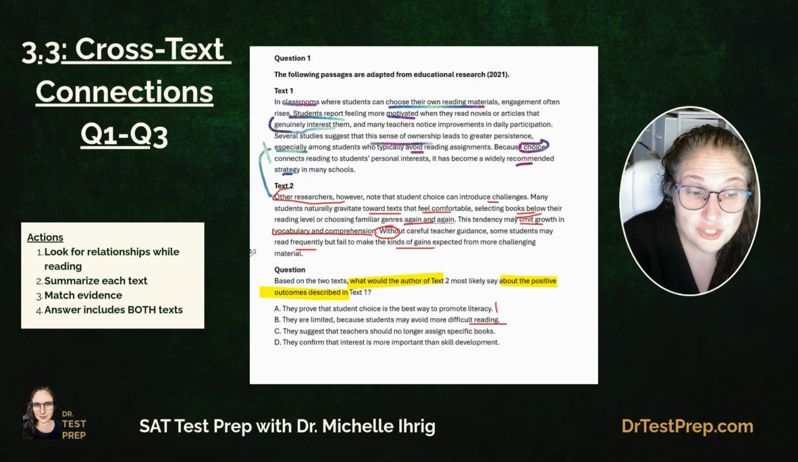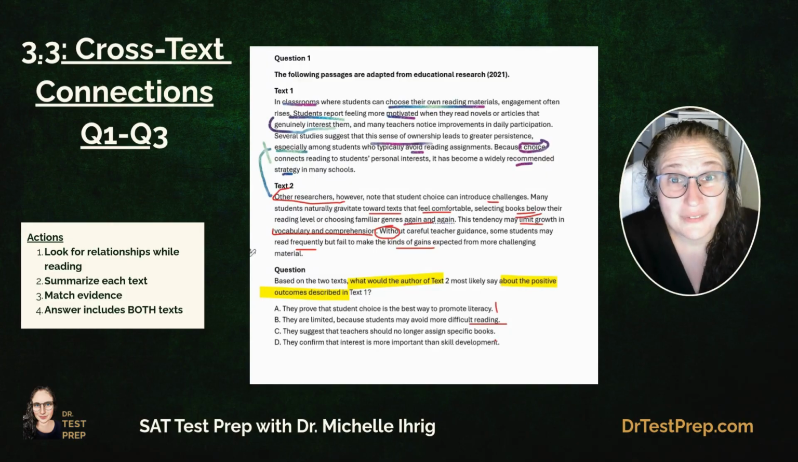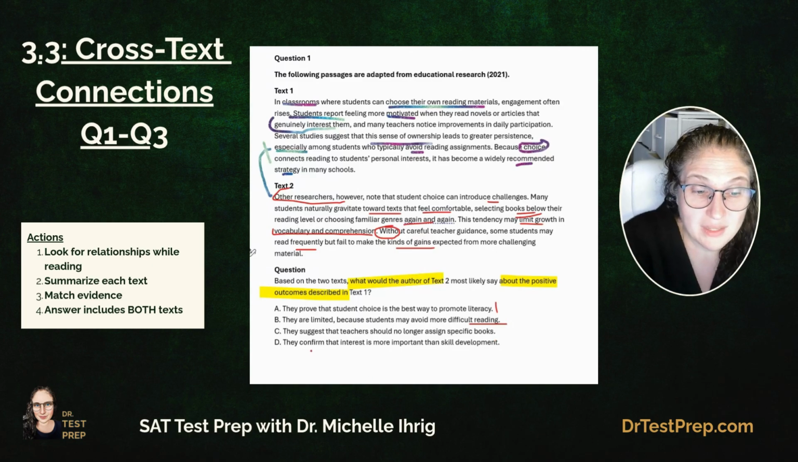They suggest that teachers should no longer assign specific books. That goes back to supporting the first claim, that let them read whatever they want. So that can't be it. They confirm that interest is more important than skill. So B is the correct answer.